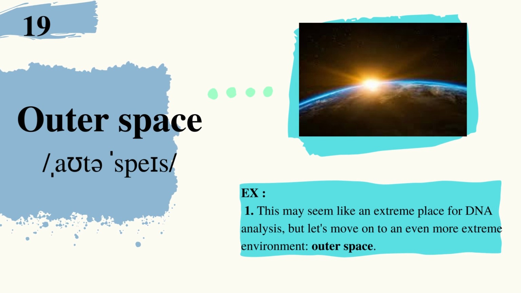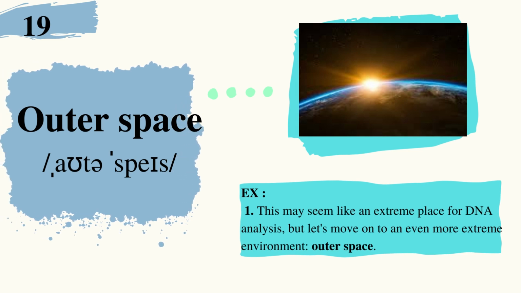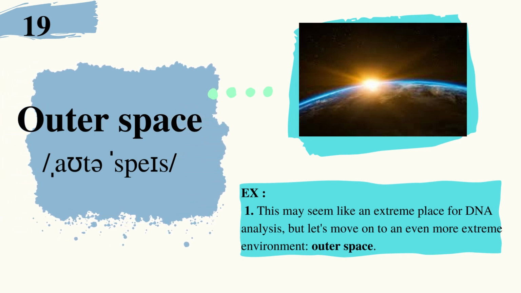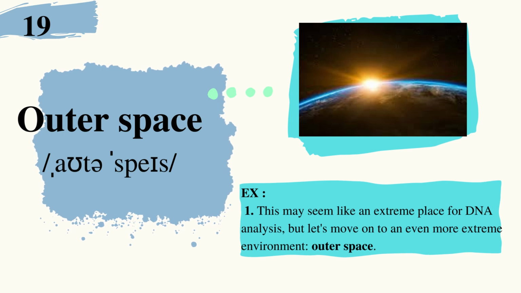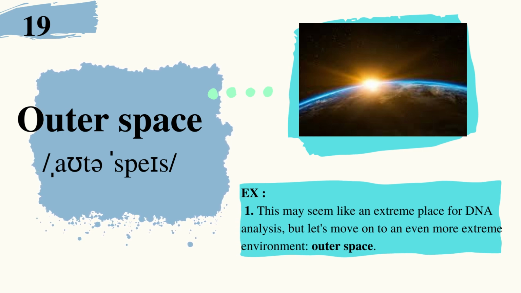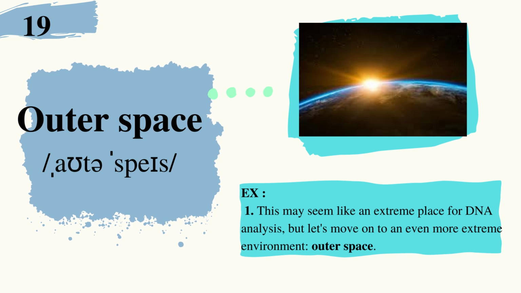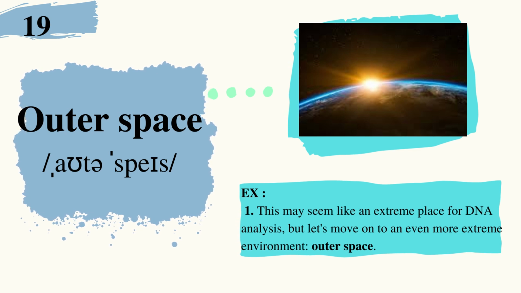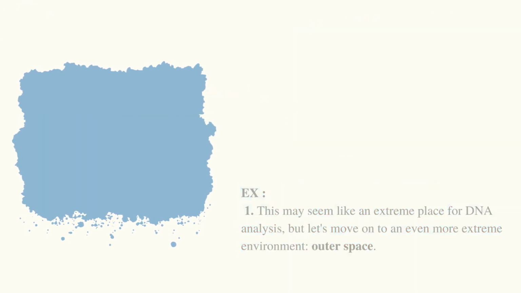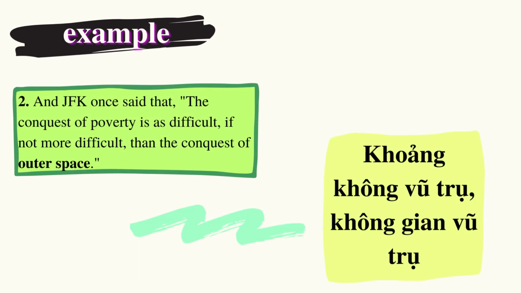19. Outer space. Example: This may seem like an extreme place for DNA analysis, but let's move on to an even more extreme environment. Outer space. And JFK once said that the conquest of poverty is as difficult, if not more difficult, than the conquest of outer space.